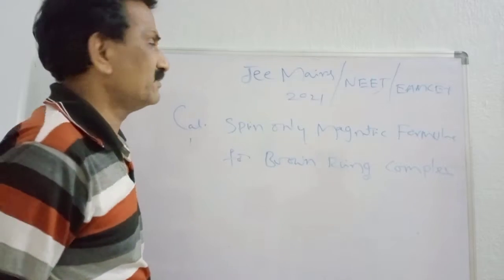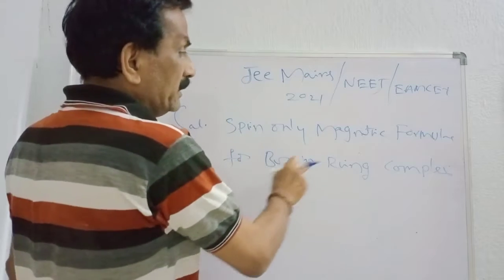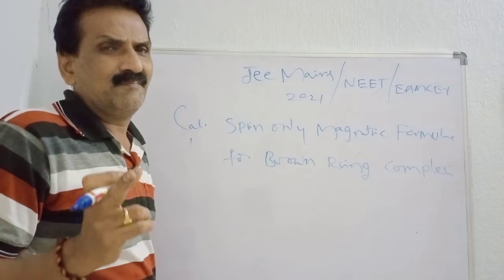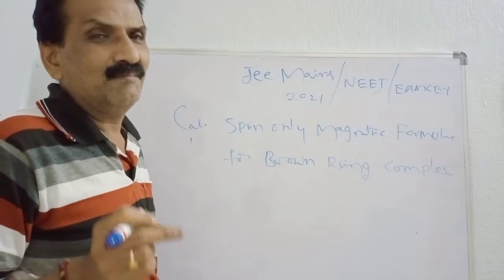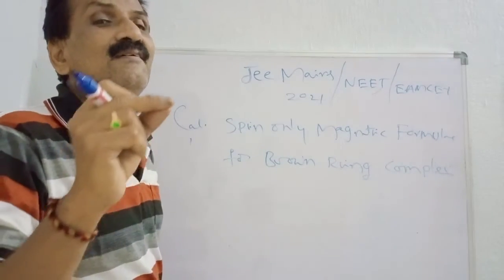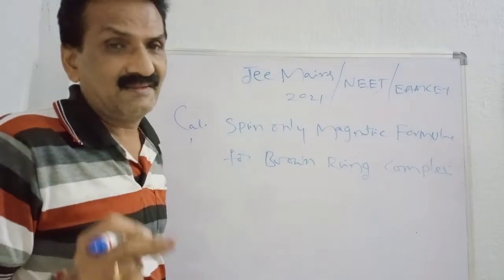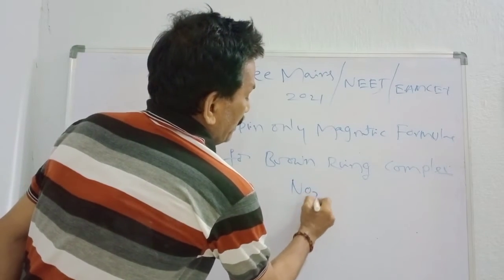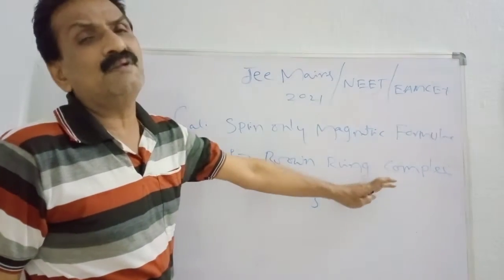Now I am going to discuss the spin-only magnetic moment formula for the brown ring complex. You know very well, brown ring is a word which is most important in secondary practical chemistry. That is, we have to confirm the nitrate anion, NO3 minus. The confirmatory test for nitrate anions is nothing but the brown ring test.